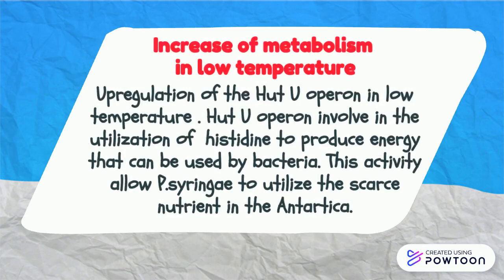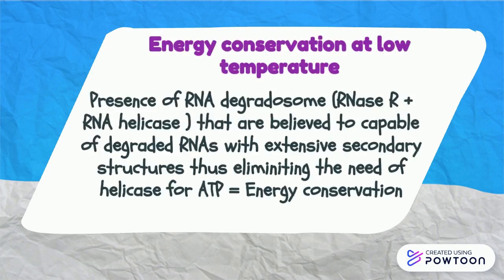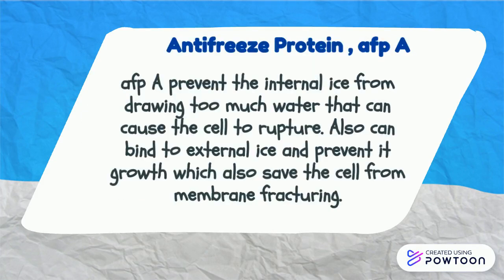Number 2: upregulation of the hut operon that is involved in the utilization of histidine to produce energy. Number 3: the presence of CSP that functions to protect the organism from cold stress, and also the presence of CAPS-B that has high affinity for cold denatured enzymes. Then, the presence of RNA degradosome that is capable of degrading RNA with extensive secondary structure, thus responsible for energy conservation. Finally is the presence of antifreeze protein AFPA that prevents the cell from rupture and membrane fracturing of the cell.